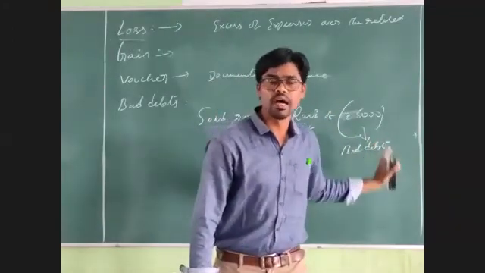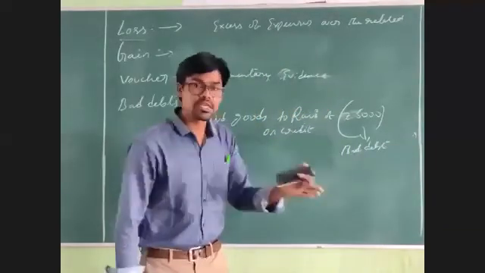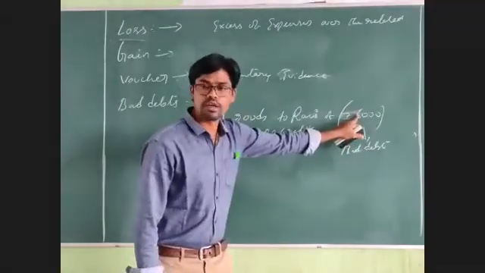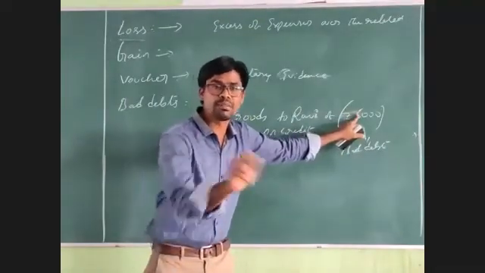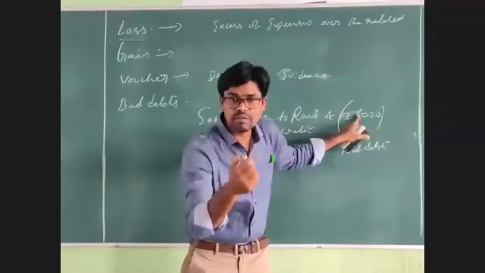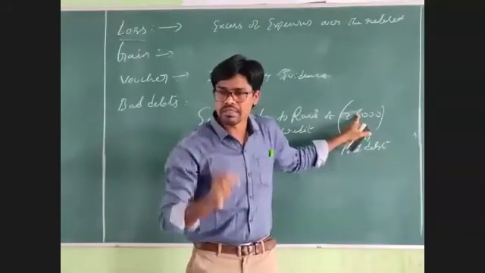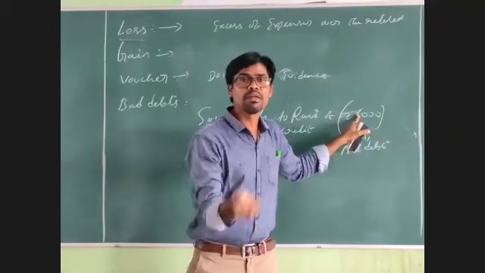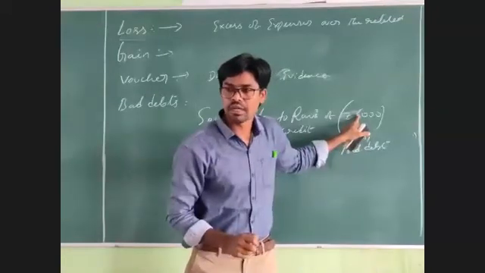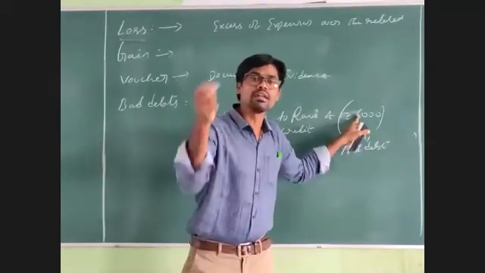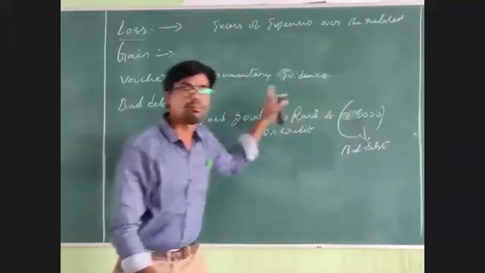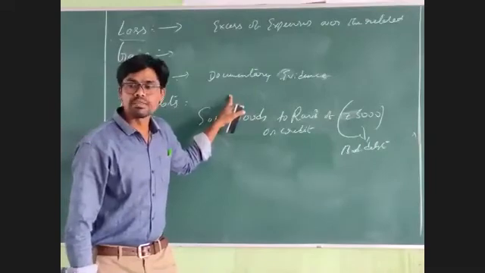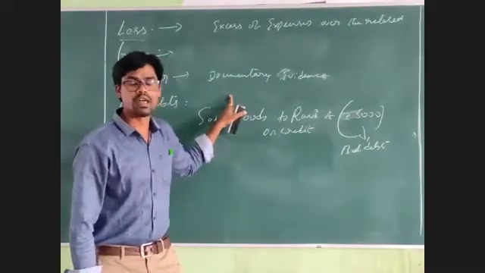Clear? The amount which is due from Ravi is called a debt. Now that amount becomes bad. Bad means what? It is not recovered by the business concern. The amount which is due from Ravi, that irrecoverable amount is called a bad debt. So the bad debt amount becomes a loss to the company, a loss to the business concern.